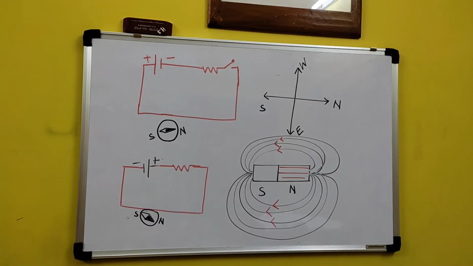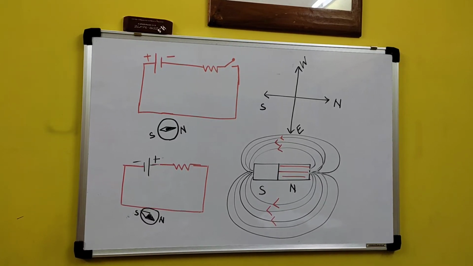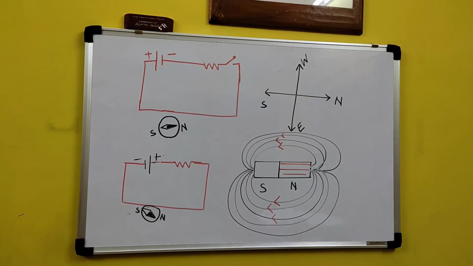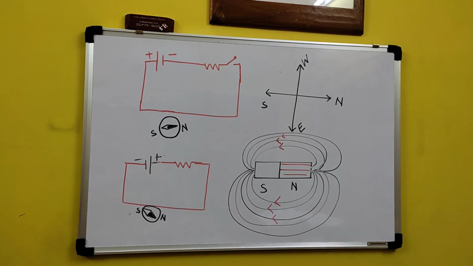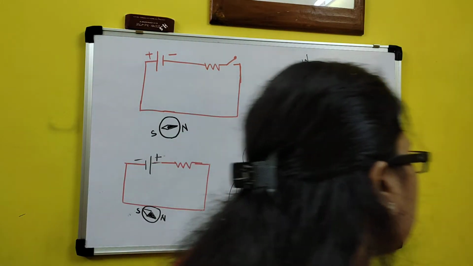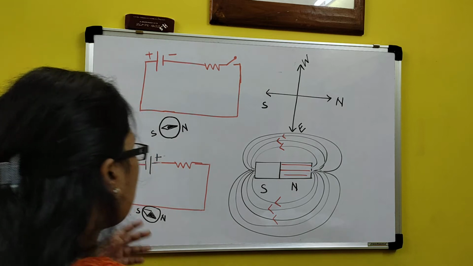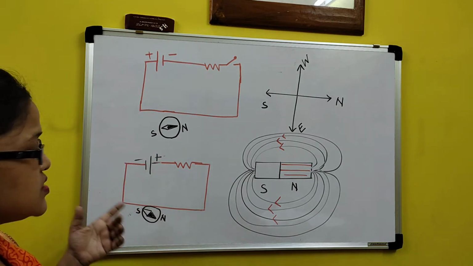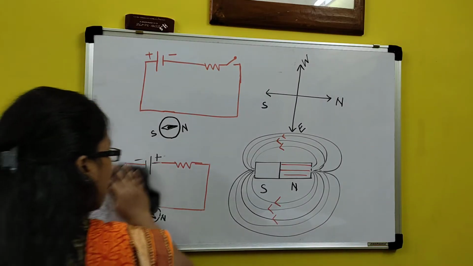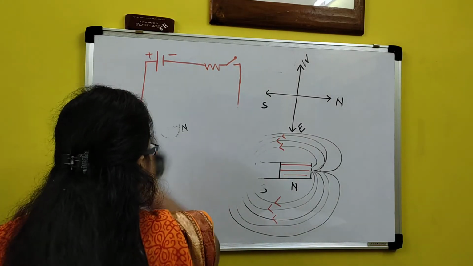In my past video we had ended our discussion, that is, from Oersted's experiment, that if a current flows through a conductor, then around that conductor there will be a magnetic field. Now when a current passes through a current carrying conductor, the compass deflects, which means there is a magnetic field. But what will be the direction of the magnetic field?